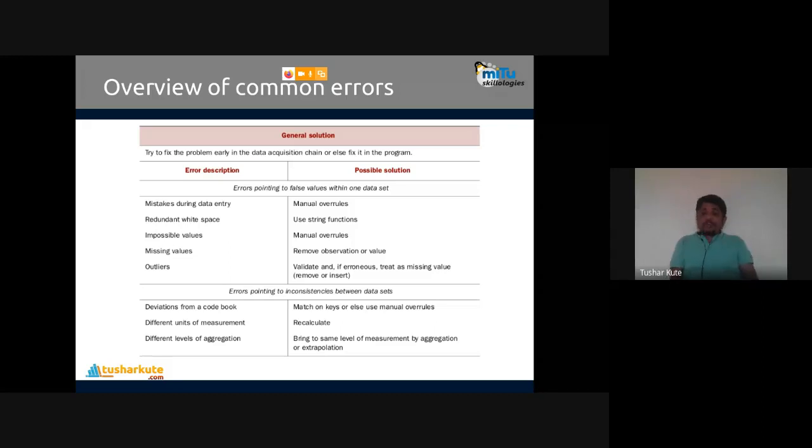We can remove that observation completely, or we can predict what the value present there could be. For example, while taking the data of ages of the students in your class, they have ages 19, 20, 21, some 22. Four possibilities are there, and we have missed some value in between.